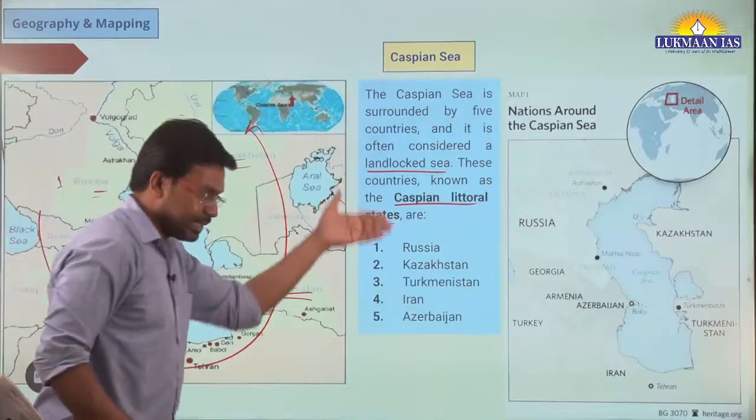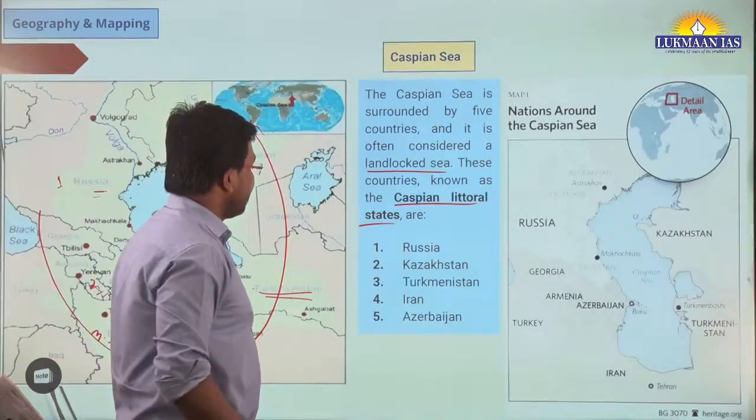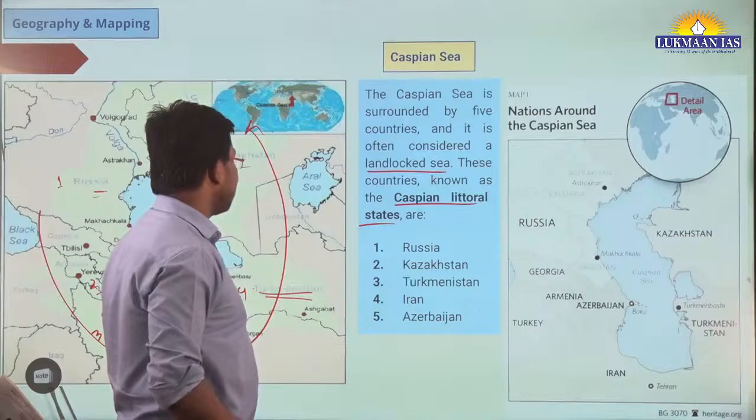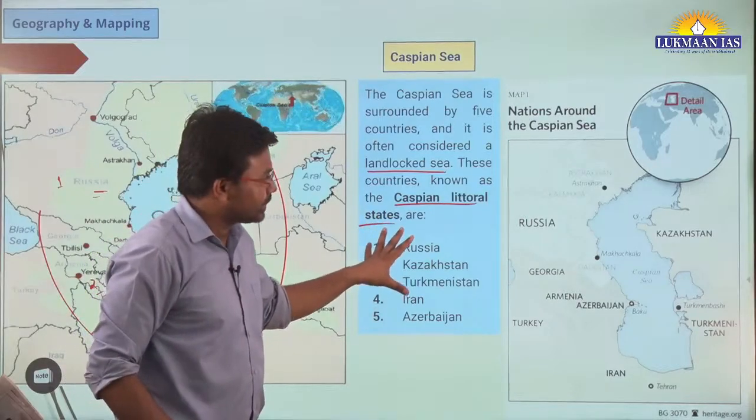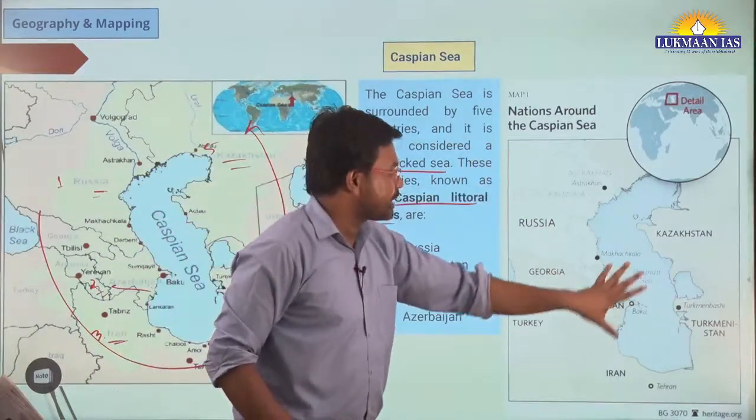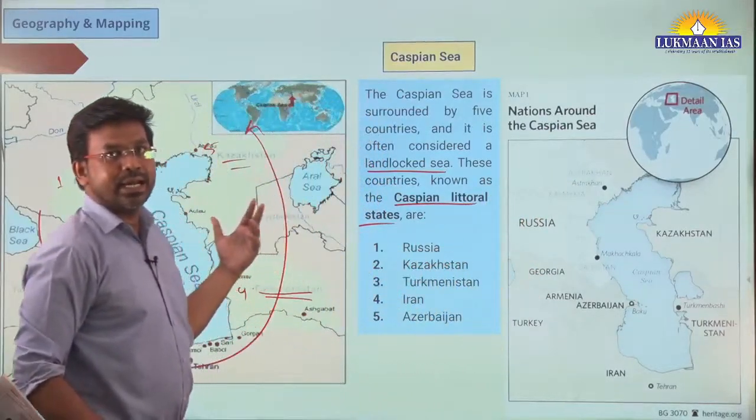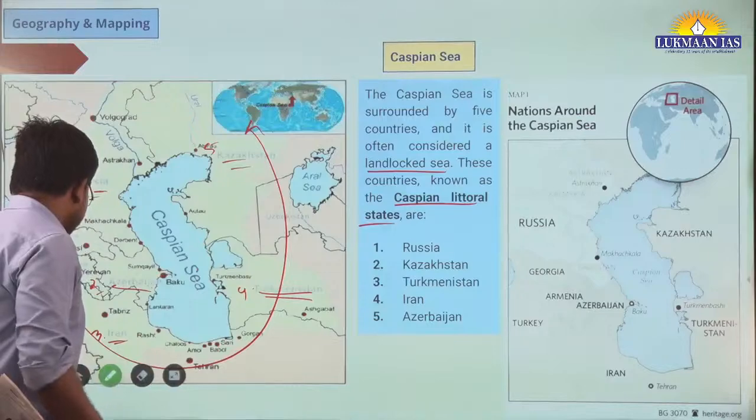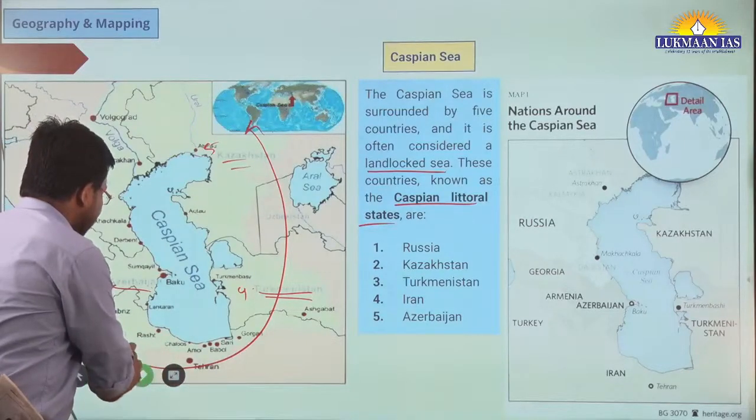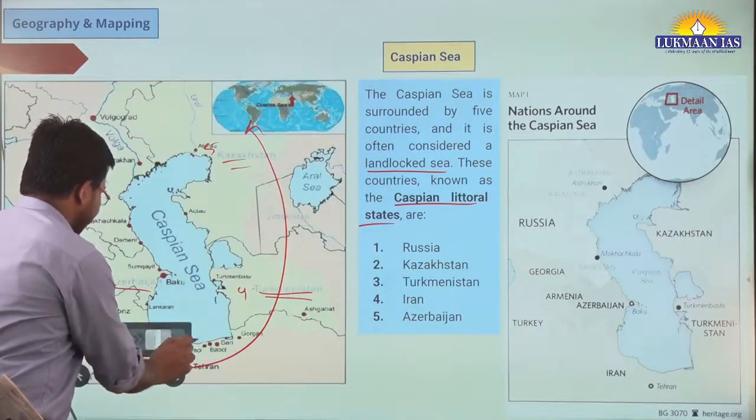However, I have listed it in a different order. Russia, Kazakhstan, Turkmenistan, Iran, Azerbaijan. So these are the countries. This is another map of the Caspian Sea itself, so that you can clearly see those countries that are surrounding the Caspian Sea. With this, let us move to the first topic for the day.